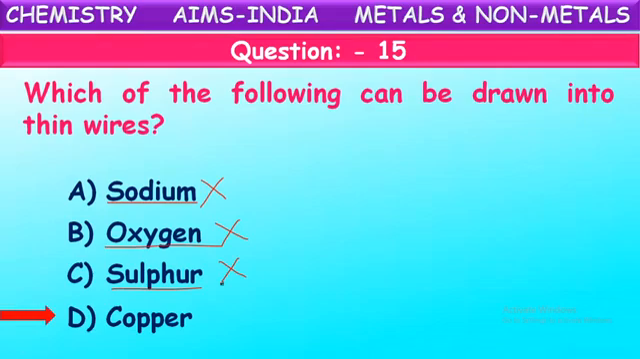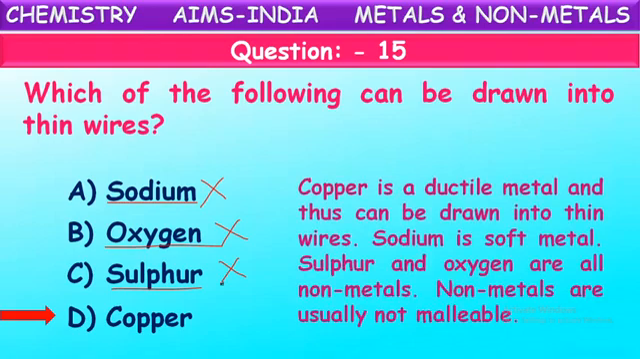Copper is a metal which can be drawn into thin wires. So copper is highly ductile. It can be drawn into very thin wires. Okay, it is the correct answer. Copper is a ductile metal and thus can be drawn into thin wires. Sodium is a soft metal, as we told, can be cut with a knife. Sulfur and oxygen are non-metals which cannot be drawn into wires. So these are non-ductile and non-malleable. Only copper is correct here.